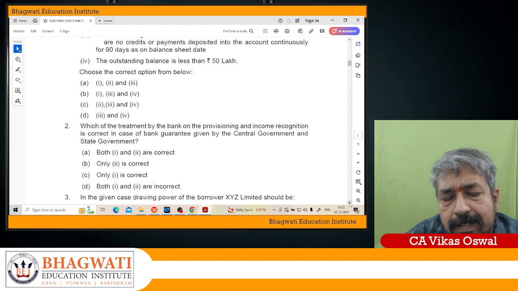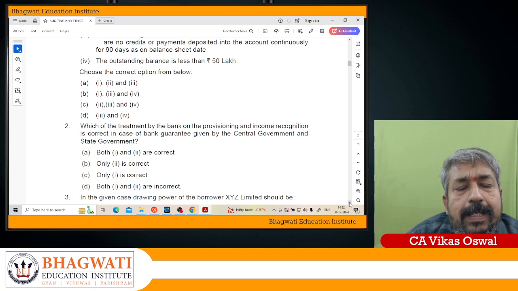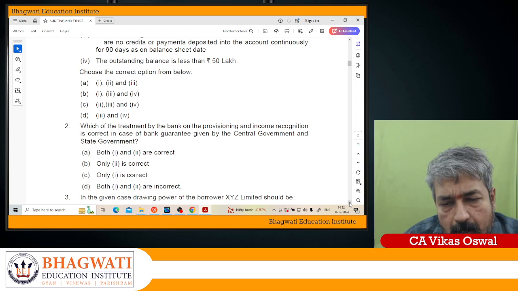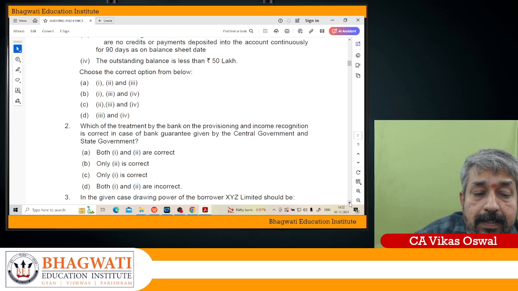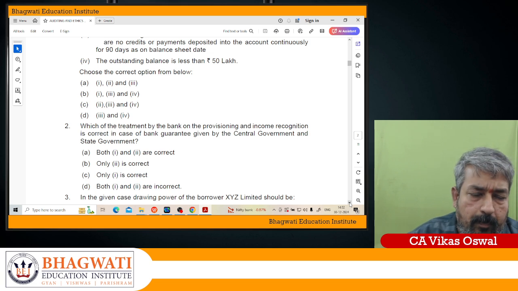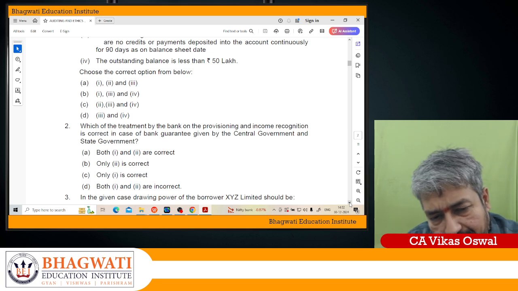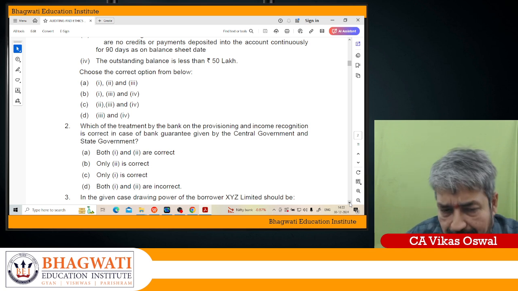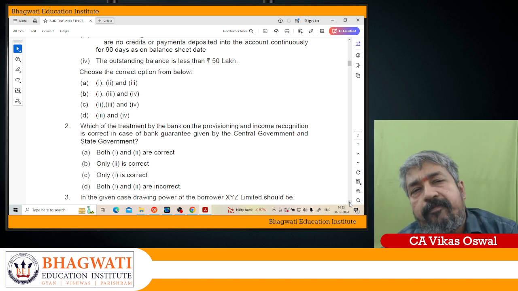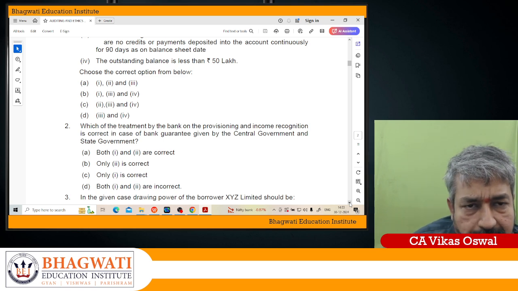So, my dear soldiers, understand that. Only the central government has that privilege, not the state government. So let us see option A, both 1 and 2 are correct. No. Only 2 is correct? No. 2 means state government. Only 1 is correct, central government. Both 1 and 2 are incorrect? No. So here you have to go for option C, because that classification is allowed only for the central government and not for the state government.